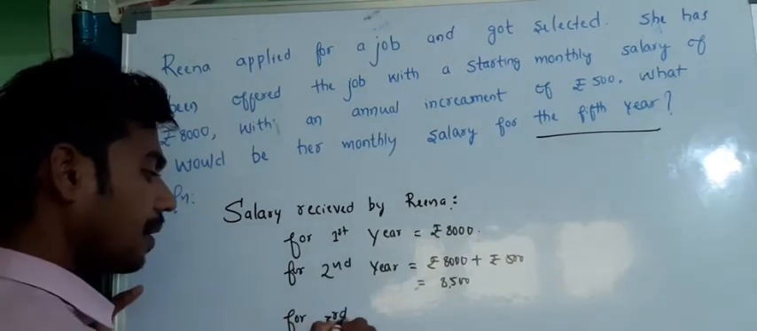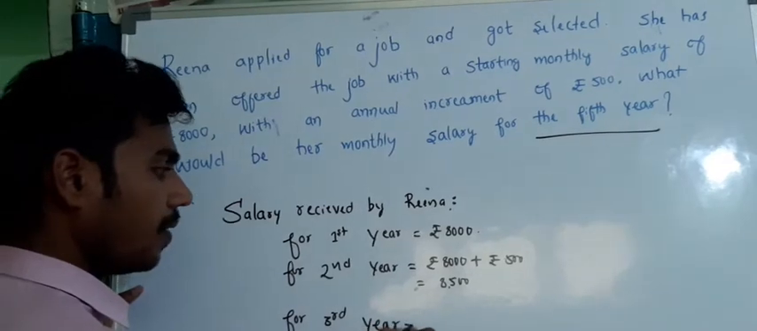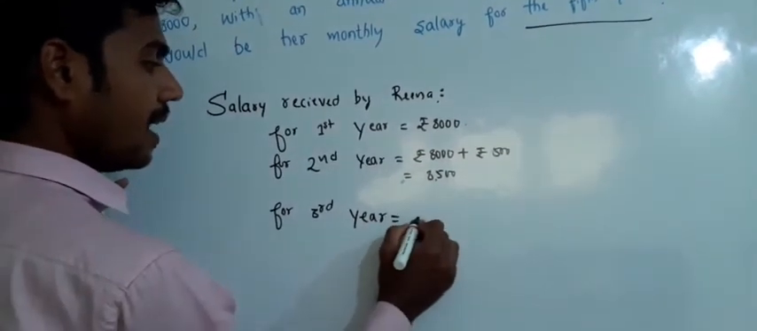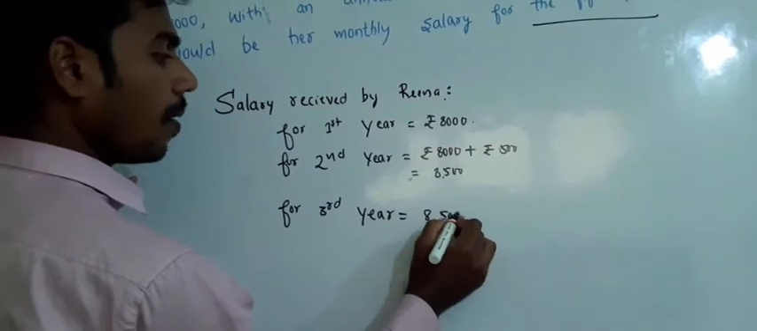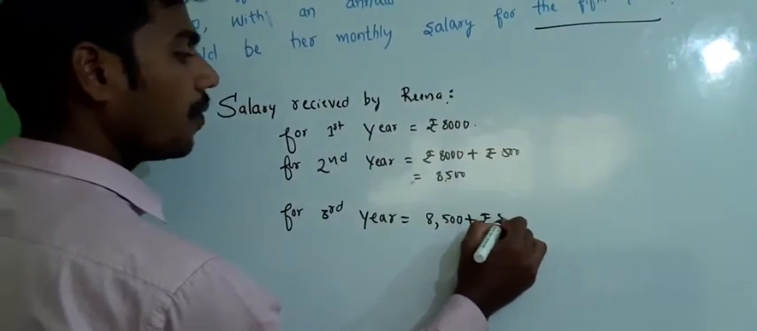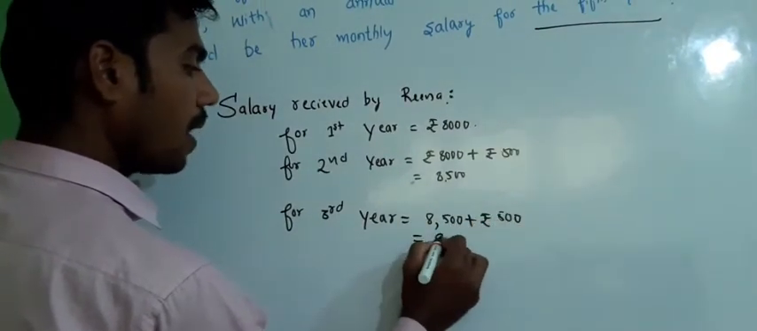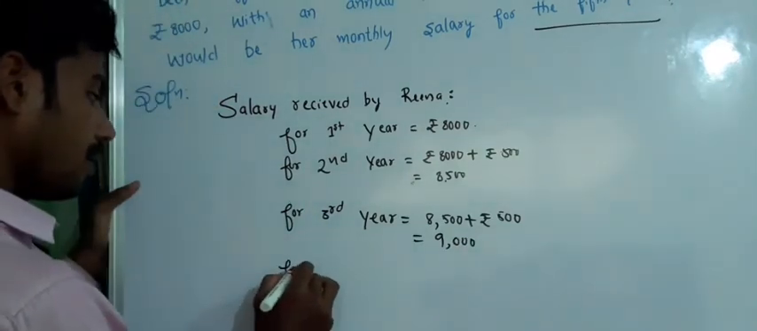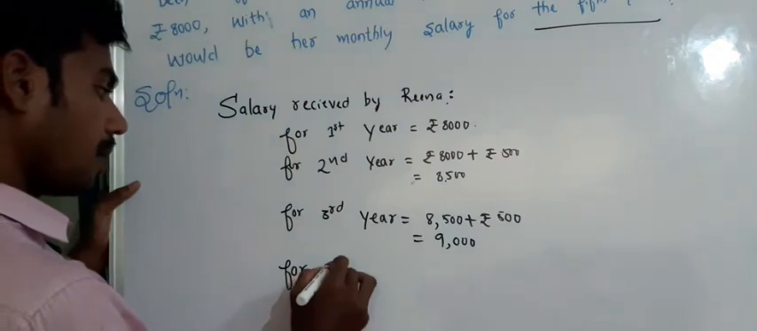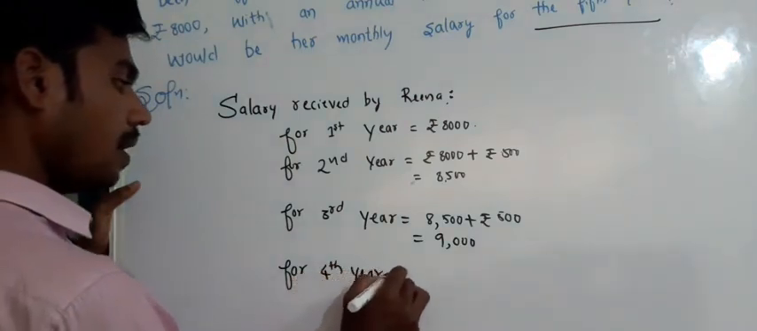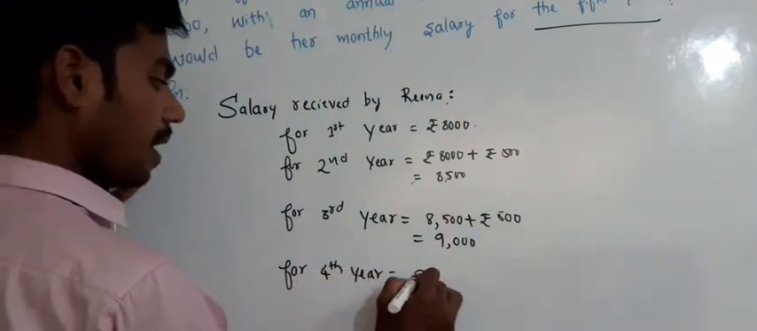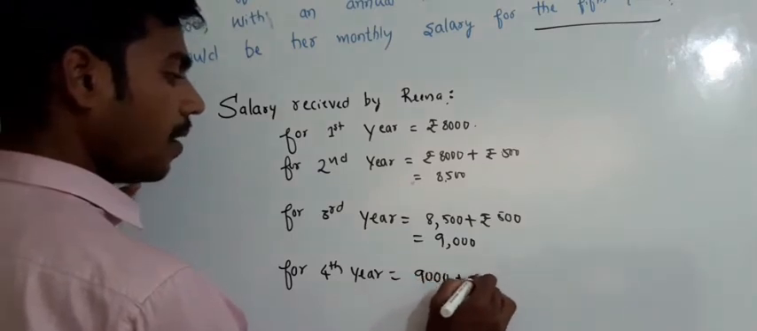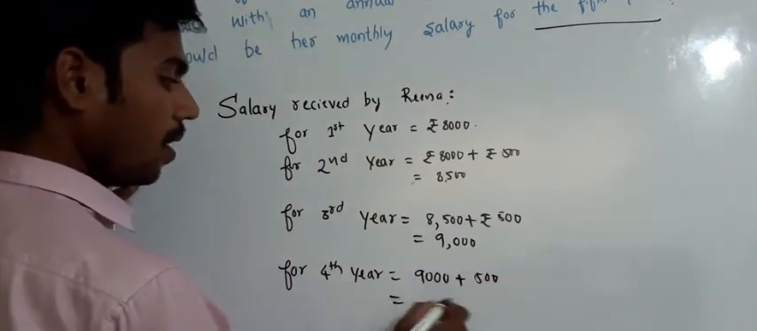Then for the third year, it will be the second year salary plus an increment of rupees 500, that will be equal to 9,000. And for the fourth year, that will be the salary of the third year plus an increment of 500 rupees, that will be equal to 9,500.